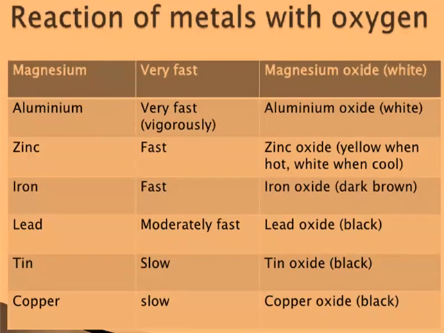The metal oxides are of different forms and colors from the metals. If we consider magnesium oxide, it is white in color; aluminium oxide, white in color; zinc oxide, yellow when hot, white when cool. Iron 2 oxide and iron 3 oxide are dark brown in color. Lead oxide is black in color, tin oxide is black in color, copper oxide also is black in color.